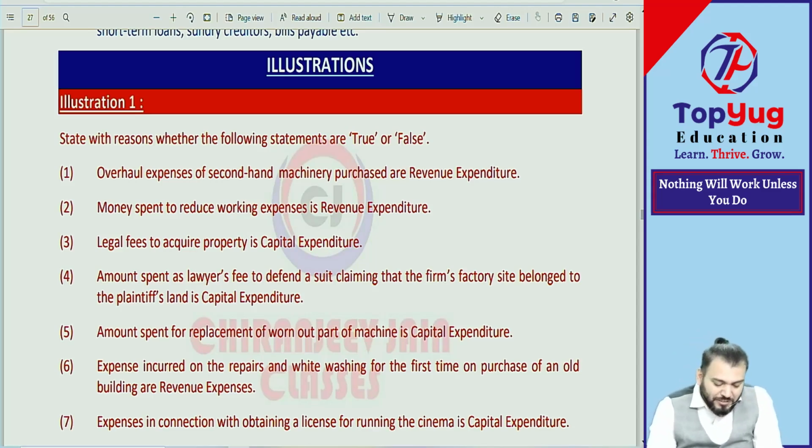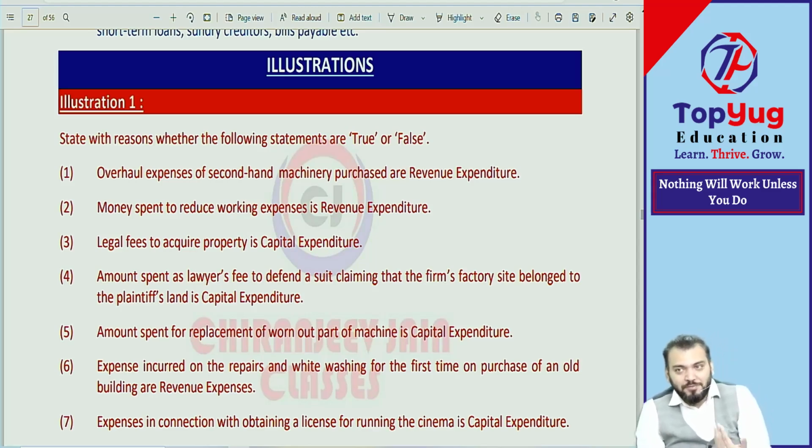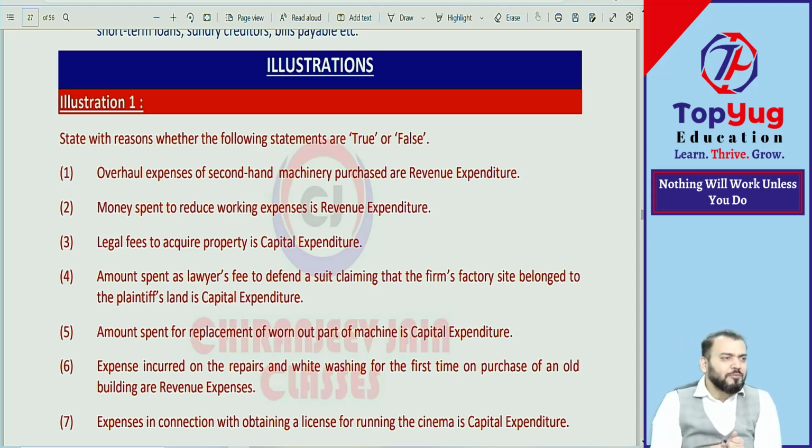Just for example, one question. State with reason whether the following statement is true or false: overhaul expense. What is the meaning of overhaul expense? Whenever you don't know the meaning, you have Google Baba. You can search the meaning there. If I am there I will explain, but if I am not there, you have Google Baba. Write down the meaning of overhaul. It is nothing but repair and maintenance expense. Overhauling expense means repair expenses.